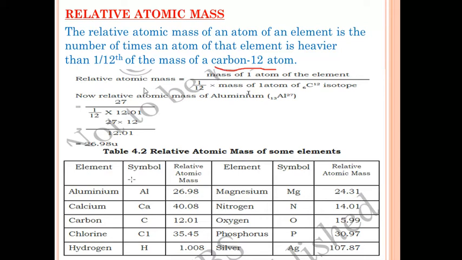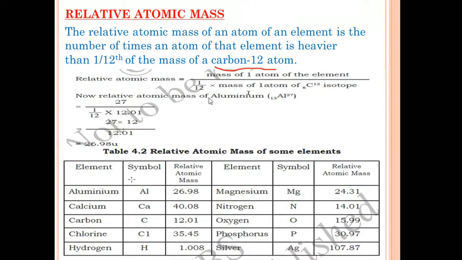What is the formula of relative atomic mass? The relative atomic mass is the mass of one atom of the element, whatever element is given in the question, divided by 1/12 of the mass of one atom of the carbon-12 isotope. Let's look at this formula using an example.